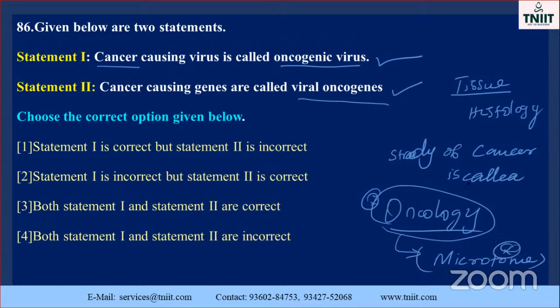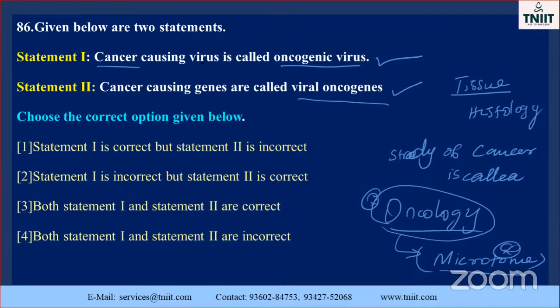Tissue culture. How will you identify which one is the normal tissue? How will you identify the cancer tissues? With the help of one of the techniques called microtome. Okay. So the answer is correct. Both the answers are correct.